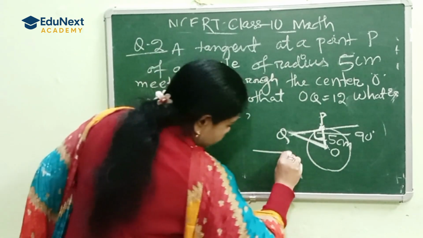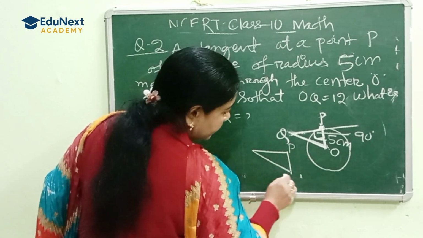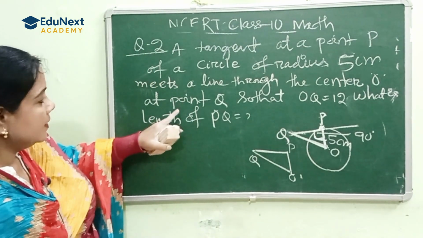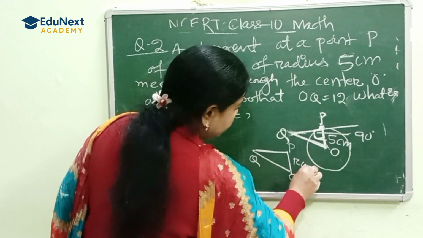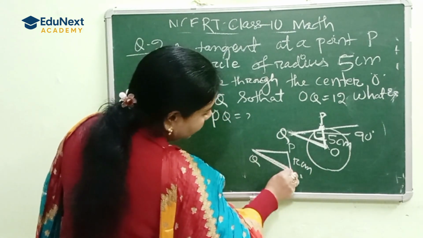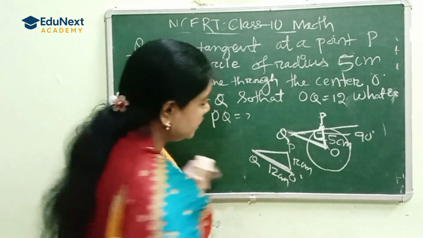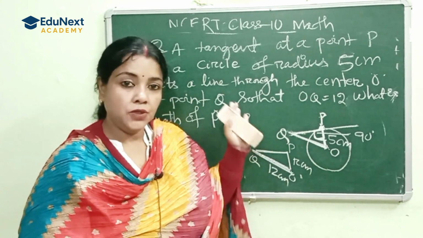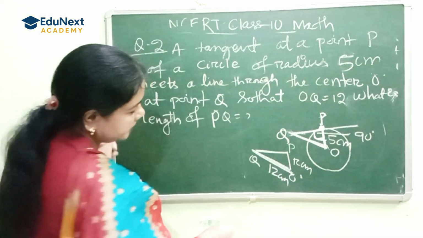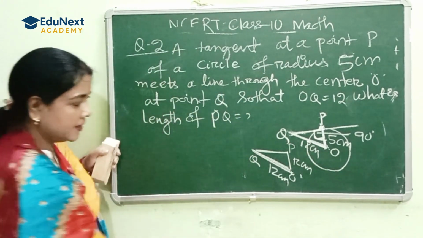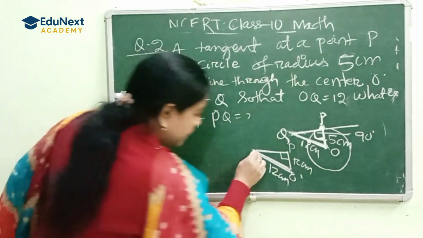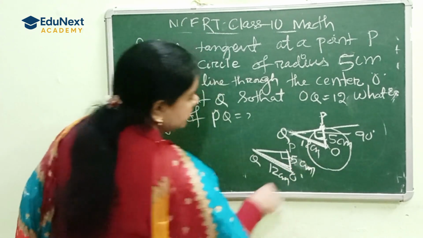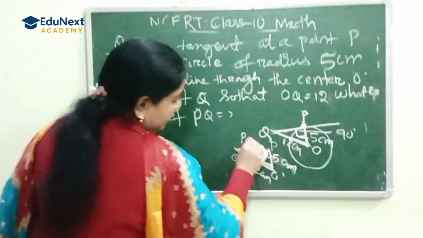Now it becomes a right angle triangle, P, O and Q. It is given OP is 5 centimeter and OQ is 12 centimeter. We need to find PQ.